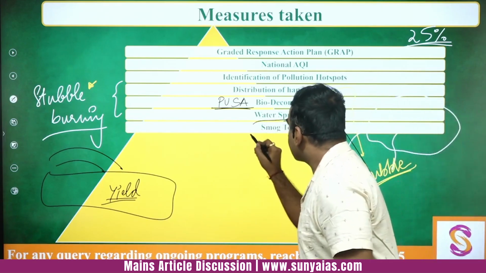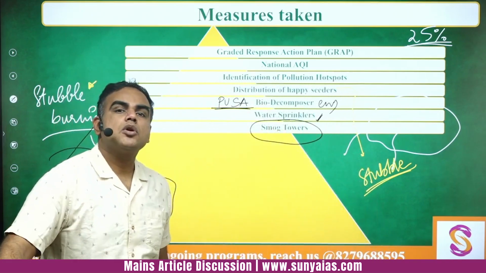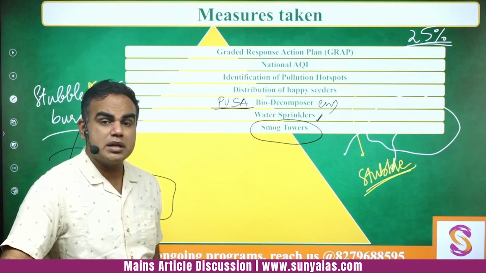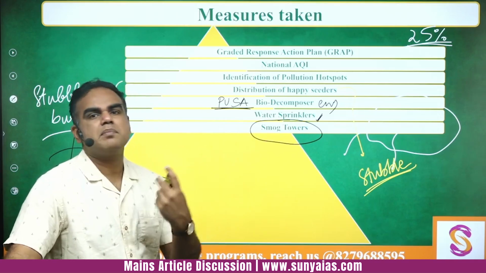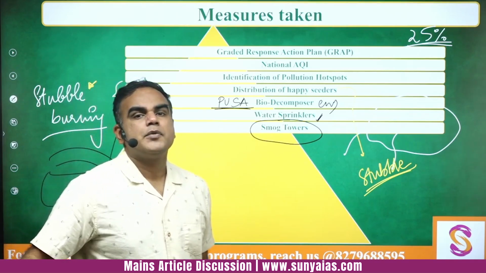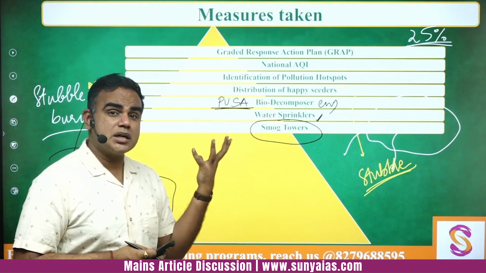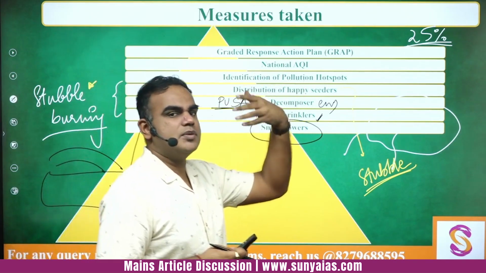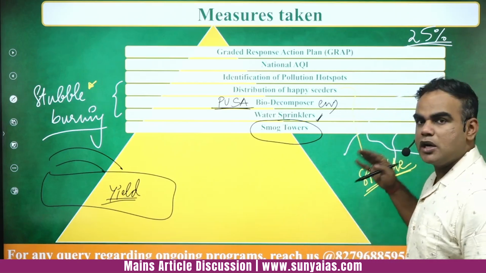Now this is an important point, smog towers. Smog towers were also useful. If I give you the case study or example of China, China also had a lot of issues. When you have industrial development, when the economy is growing, you are bound to have emissions, okay. So they had installed a lot of smog towers throughout, and they were able to reduce the AQI, which was sometimes more than 200, 300, 400. And they were able to reduce that AQI to less than 100.